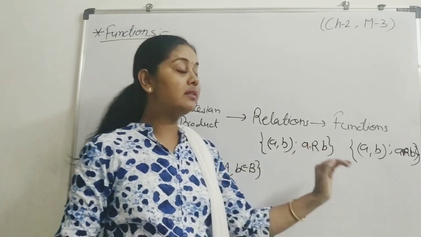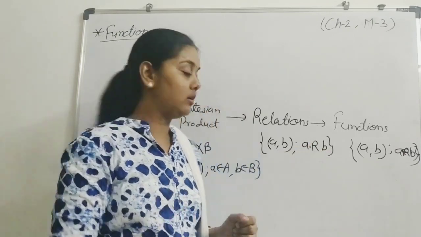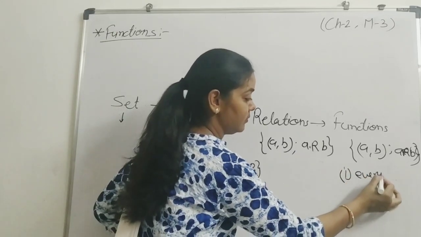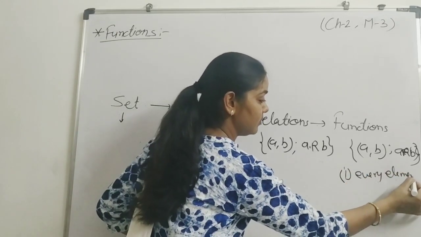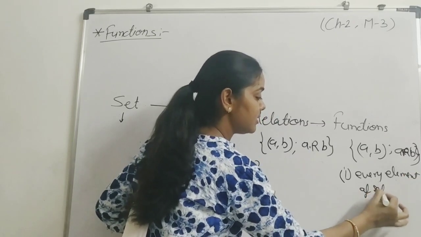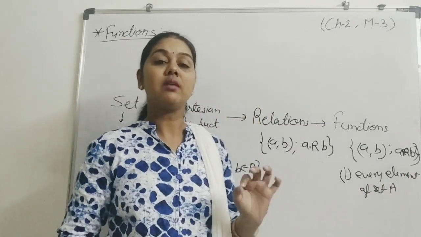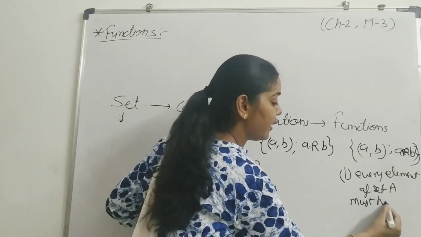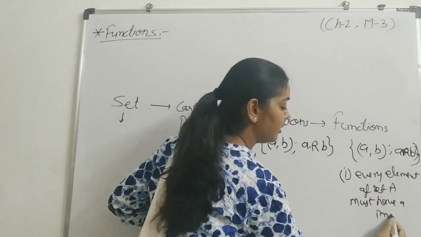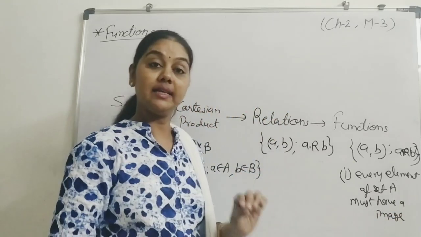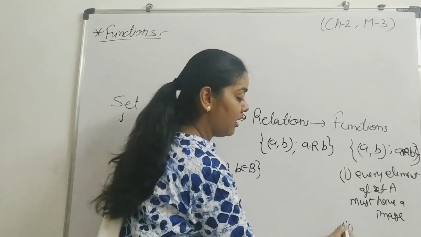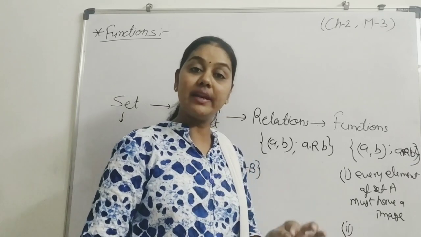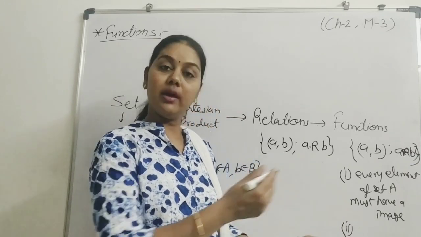other. But there are some certain conditions. The first condition: every element of set A must have an image. And secondly, every element of A will have one and only one image in B.